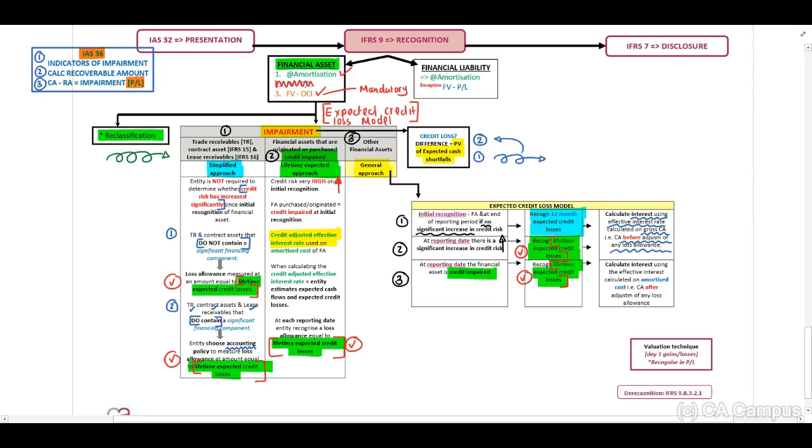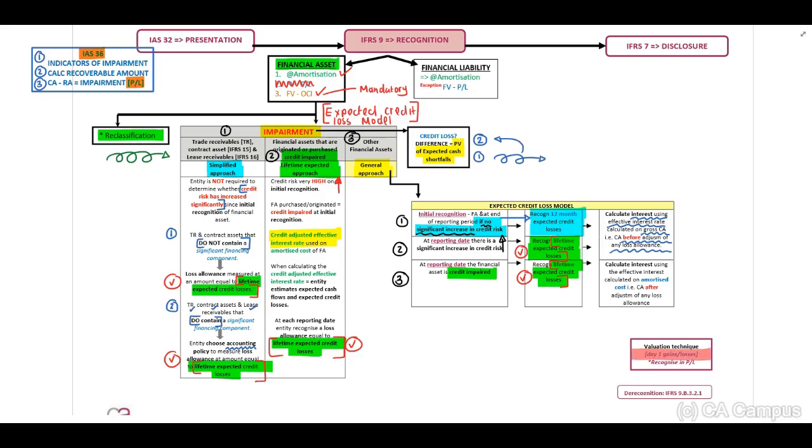Now, why do I indicate this to you? If you need to study this, you can remember lifetime expected credit losses. And then there's one instance, if there is no significant increase, you need to recognize for 12-month period only. Then day 1 gains and losses.